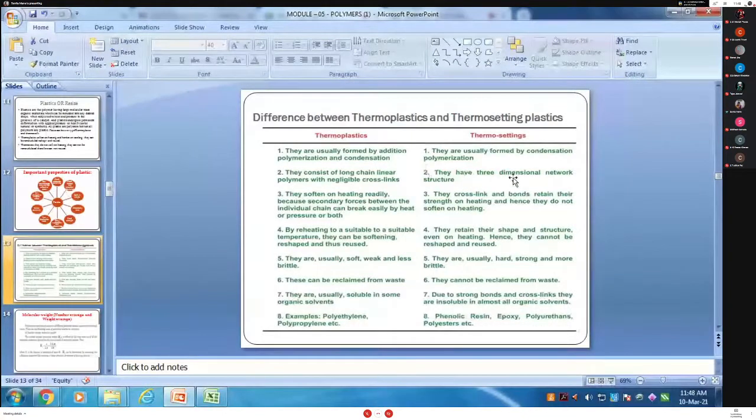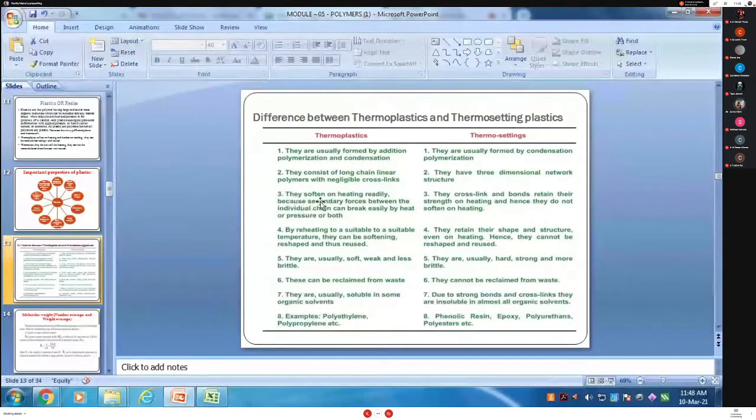Thermosets have a three-dimensional network structure. A cross-linked type of structure can be formed. Then the third one, it is again very important and different.